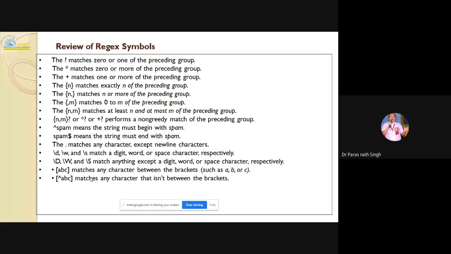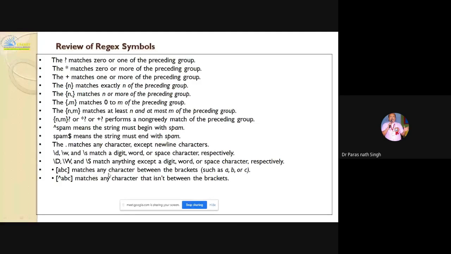{n,m}? or *? or +? performs a non-greedy match of the preceding group, meaning the shortest possible string. Caret spam means the string must begin with spam. Spam dollar means the string must end with spam. Dot matches any character except newline. \d, \w, \s match a digit, word, or space character respectively. \D, \W, \S match anything except a digit, a word, or a space. A word character here means alphabet, number and underscore.